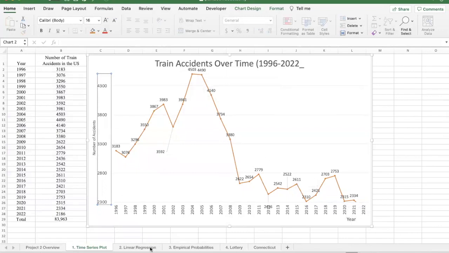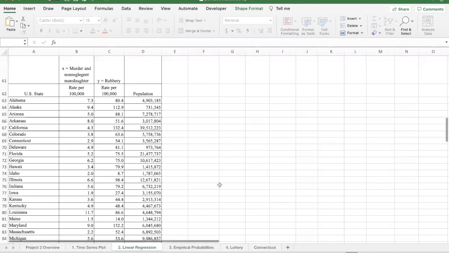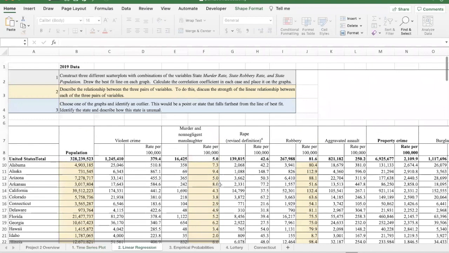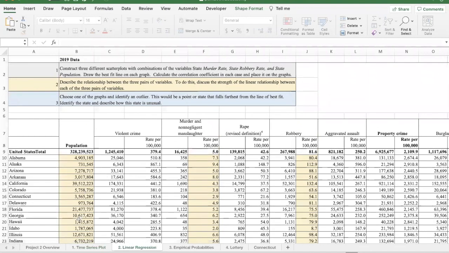Okay, let's go to linear regression. In this one, this is a data set that was pulled from this larger data set up here. And I've highlighted the columns that we've used. The government collects these state summaries of all of the crime stats and keeps them up on a crime website. And this data is from 2019, before the pandemic.